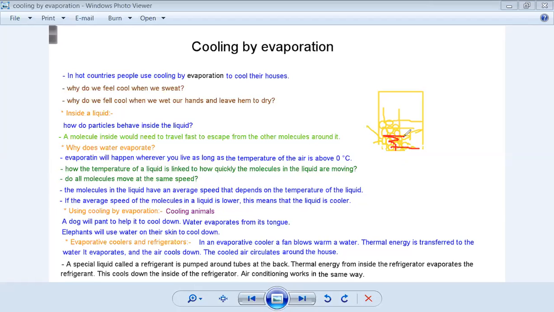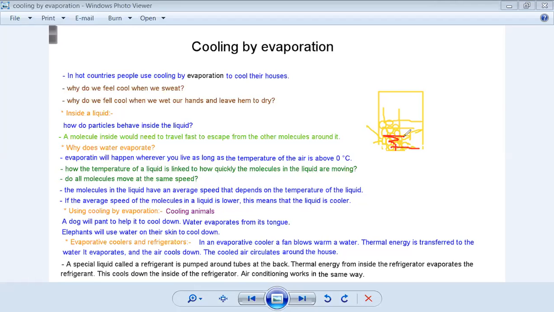So in a liquid, at a particular temperature, a few of these molecules will be traveling fast enough to be able to escape from the attraction of the other molecules around them. So when these fast moving molecules escape, this reduces the average speed of the molecules left behind. Okay, now we are talking about the cup in a warm room.